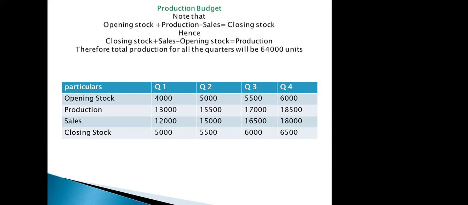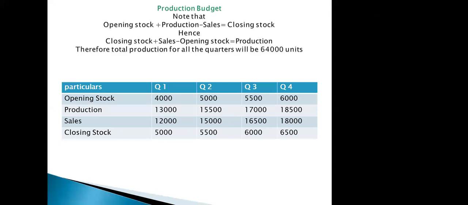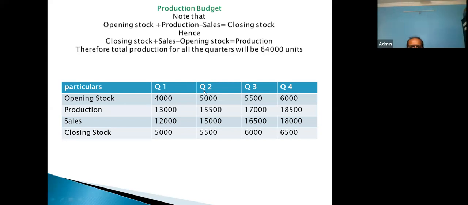When we are taking quarter 2, we have to take the closing stock of quarter 1, because the closing stock of quarter 1 becomes the opening stock for quarter 2. But we are doing the second one now, so we have to add closing stock plus sales. Verify it.